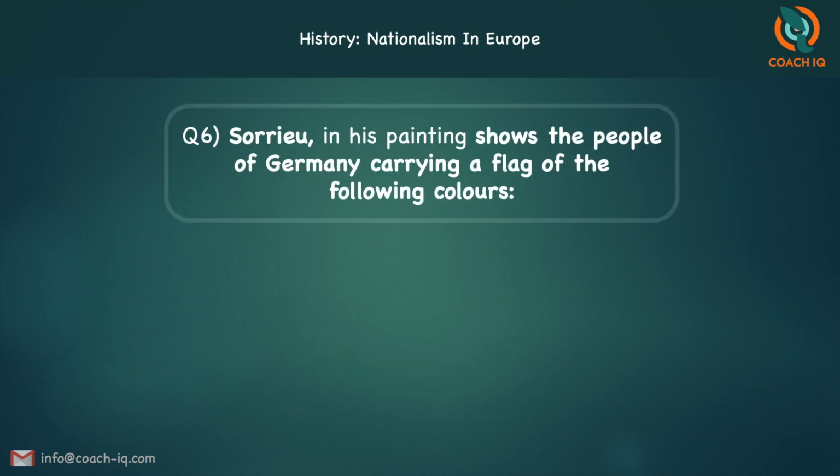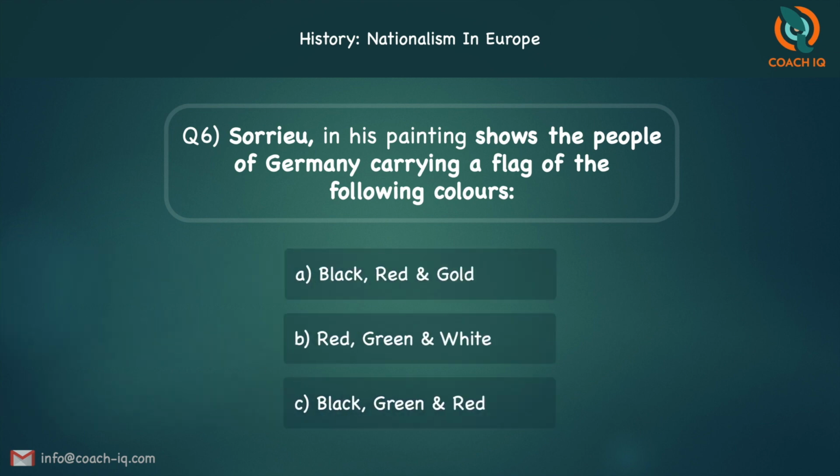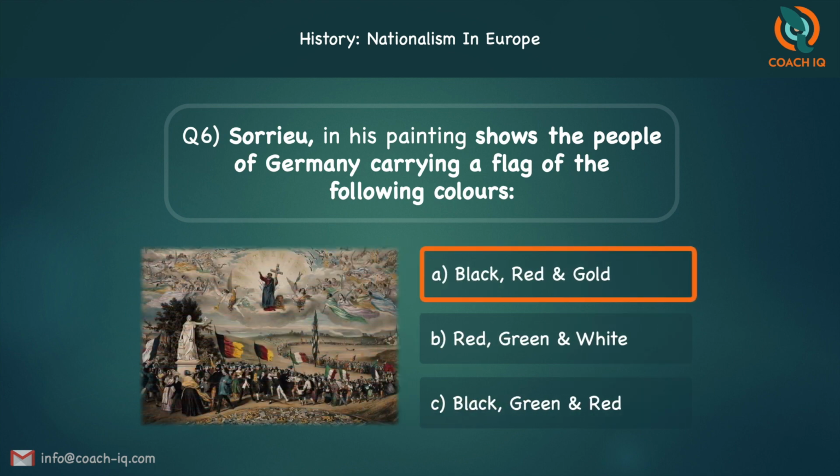The next MCQ. Sorrieu in his painting shows the people of Germany carrying a flag of the following colors: black, red, and gold, red, green, and white, or black, green, and red. You have to choose one. The answer is A, black, red, and gold.